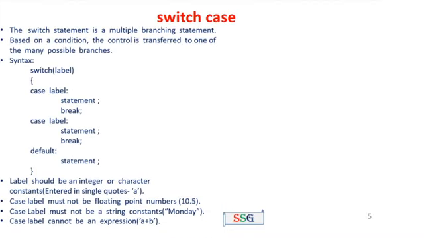The if statement normally contains two branches, but the switch statement contains multiple branches. Based on the condition, the control is transferred to one of the many possible branches. The syntax for the switch case: switch label, case label. For case label 1, a set of statements will be executed, ending with the break statement. Case label 2, a set of statements will be executed, ending with the break statement, and the default case with some statements, then close the curly braces.